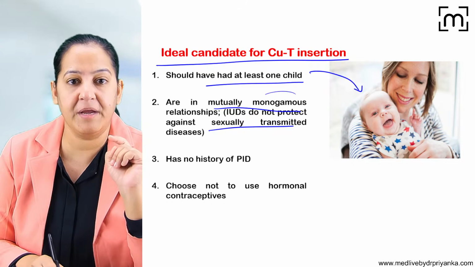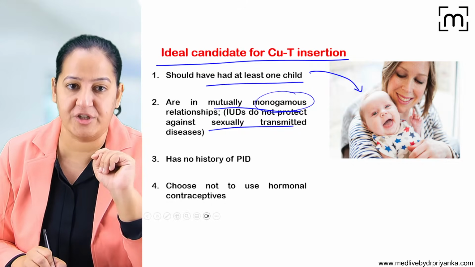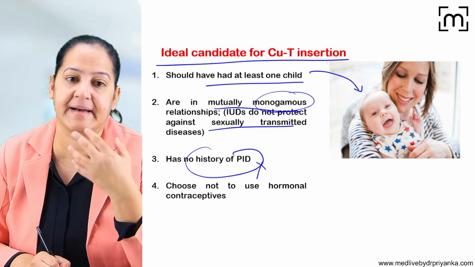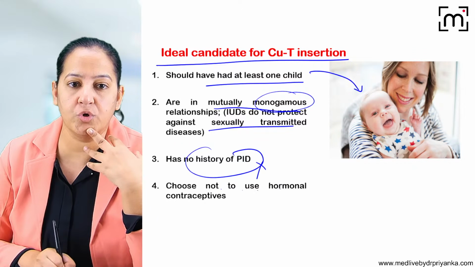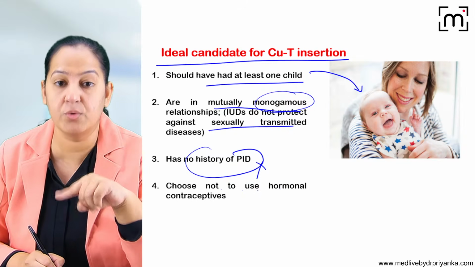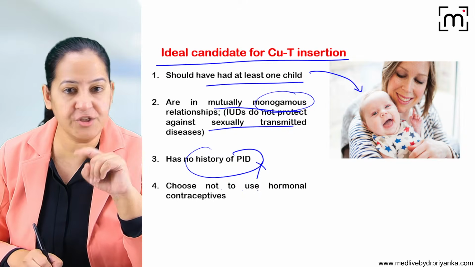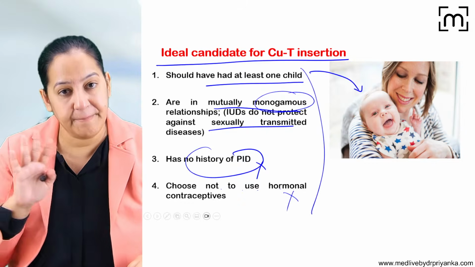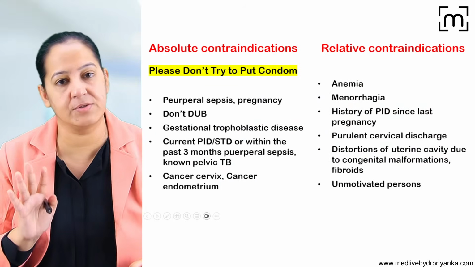So we cannot do that. So the lady should be in a mutually monogamous one relationship. And there is no history of previous PID, because IUCD will further exaggerate it. And she should choose not to use the hormonal contraceptive. If the lady is using IUCD, she should not use the OCPs or other hormonal contraceptives. So these are the 4 criteria based on which we will select the ideal candidate. So that is the thing.